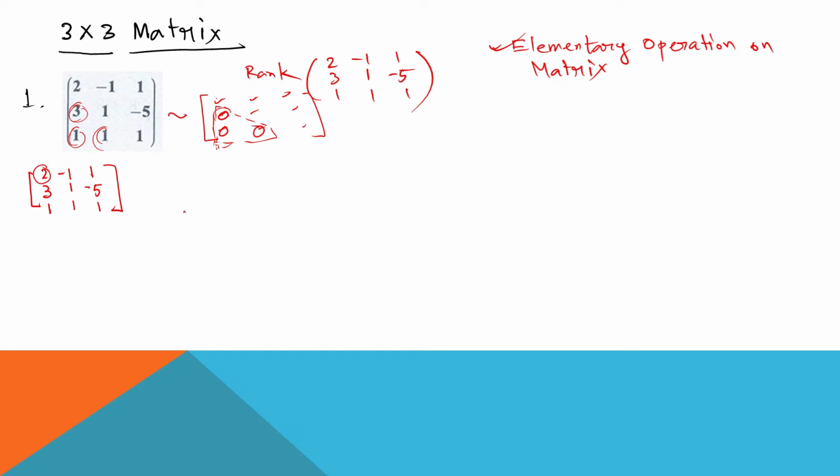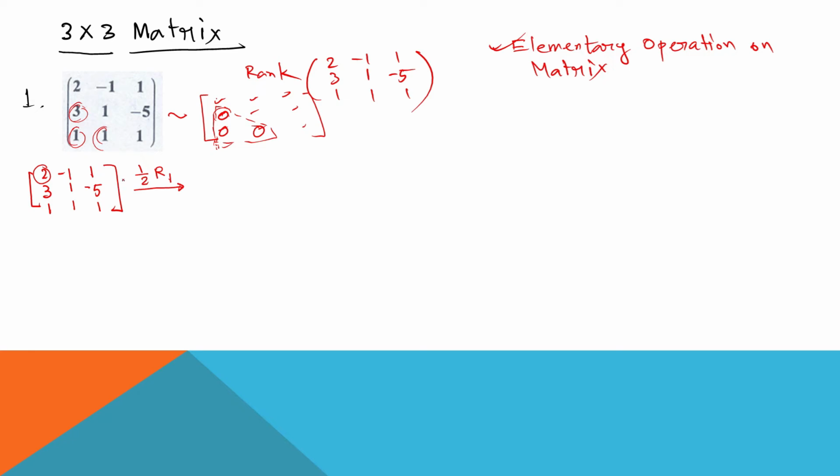And how can you do this? You can multiply the first row by 1 by 2, that is 1 by 2 into R1, then the first element can be converted to 1, and the other terms will be minus 1 by 2 and 1 by 2.